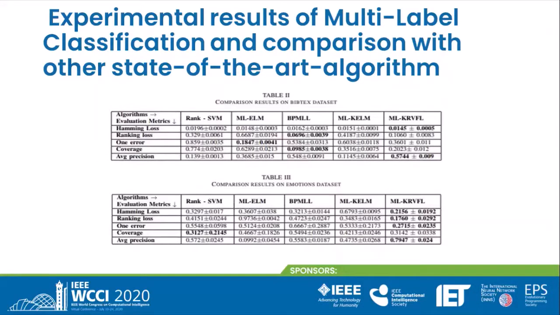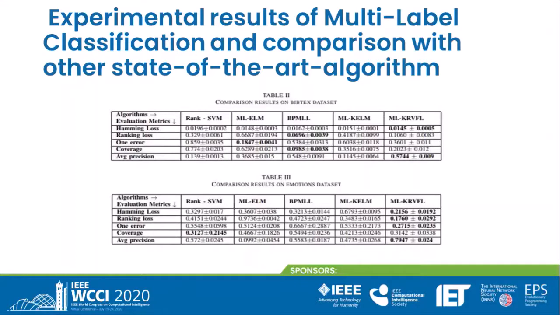There are 5 evaluation metrics which are used to compare the work, such as Hamming loss, ranking loss, 1 error, coverage and average precision. For Hamming loss, ranking loss, 1 error and coverage, minimum values are considered good results, and for average precision, if it is high, then it is better.